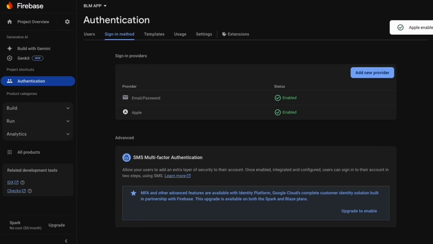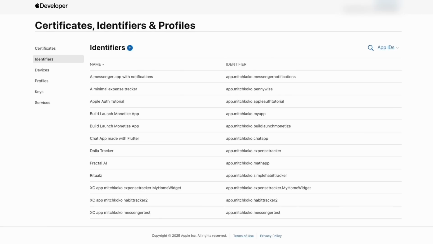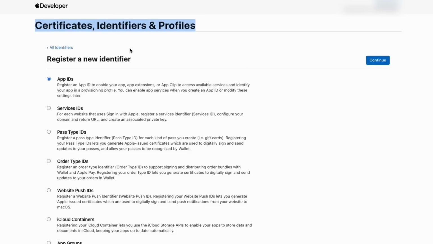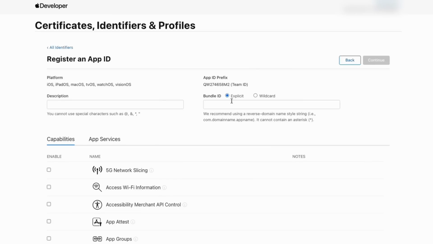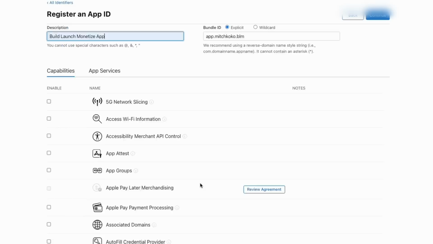I want you to go to your Apple developer account and create a new ID. So the bundle ID, remember this is how we're going to identify your app that we specified at the very start. So for me, it was app.mitchcoco.blm, and you can put in any random description.